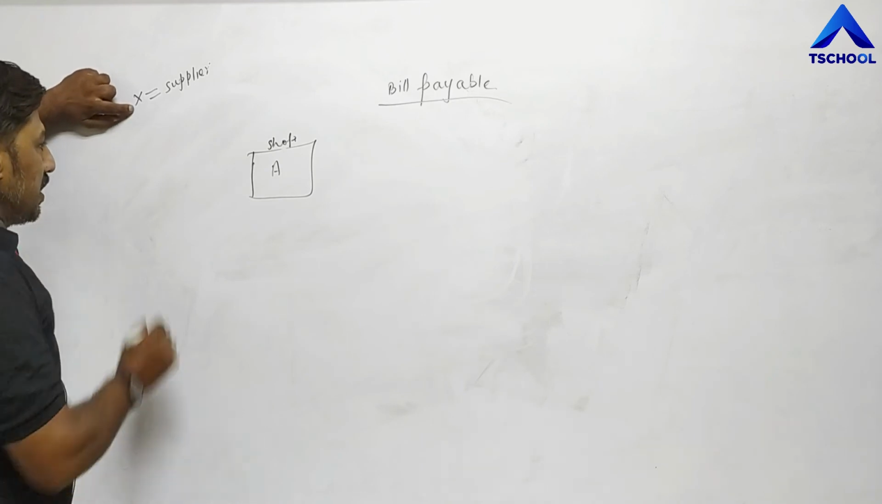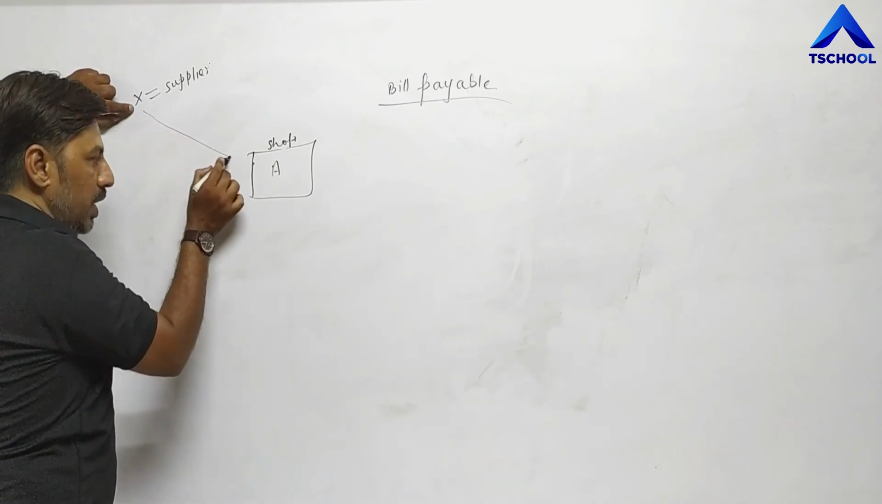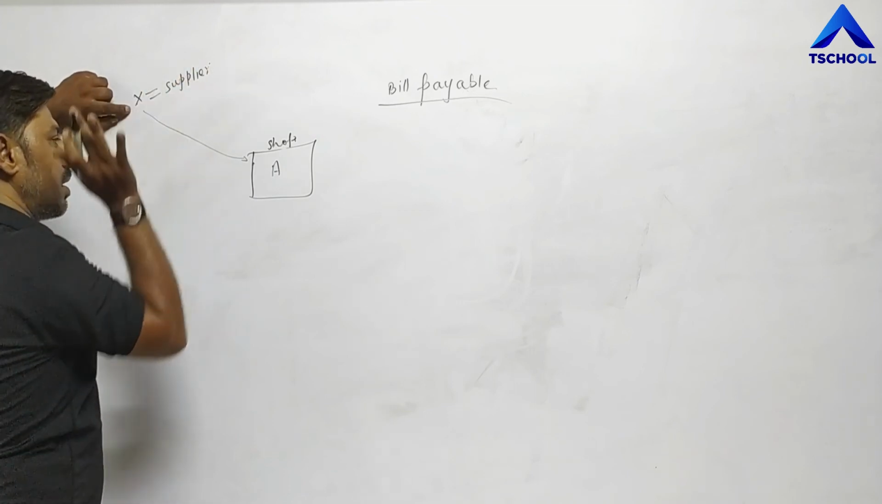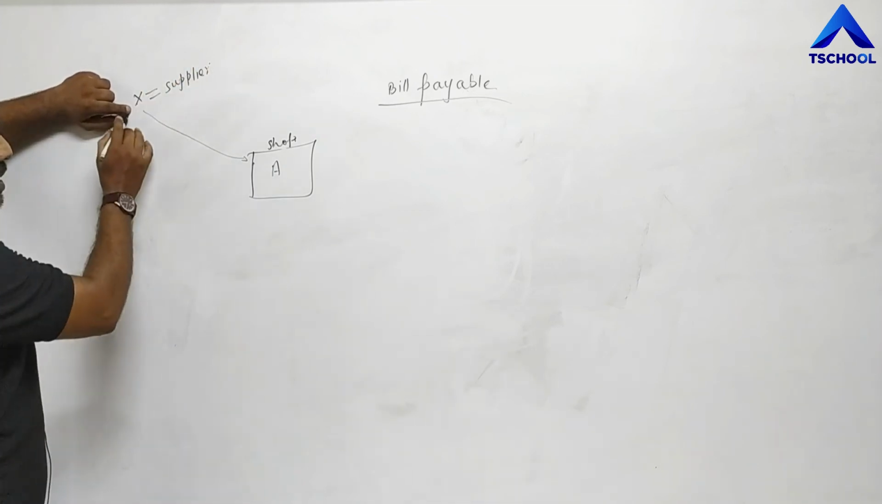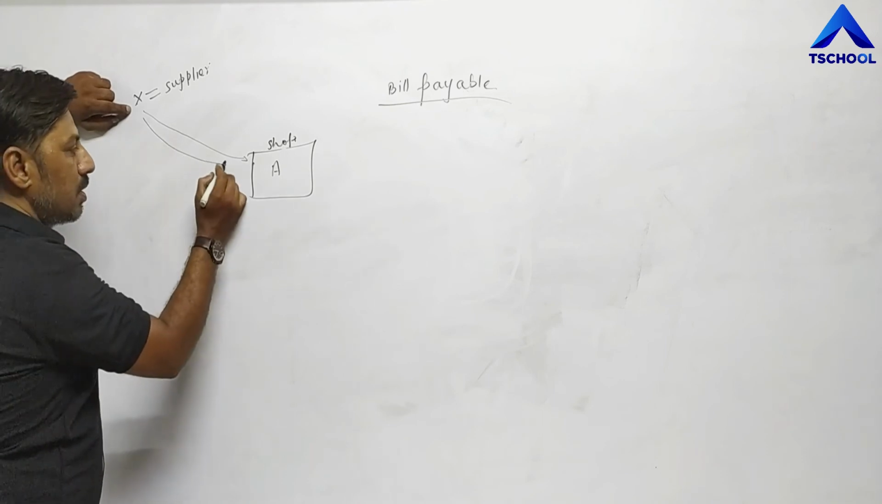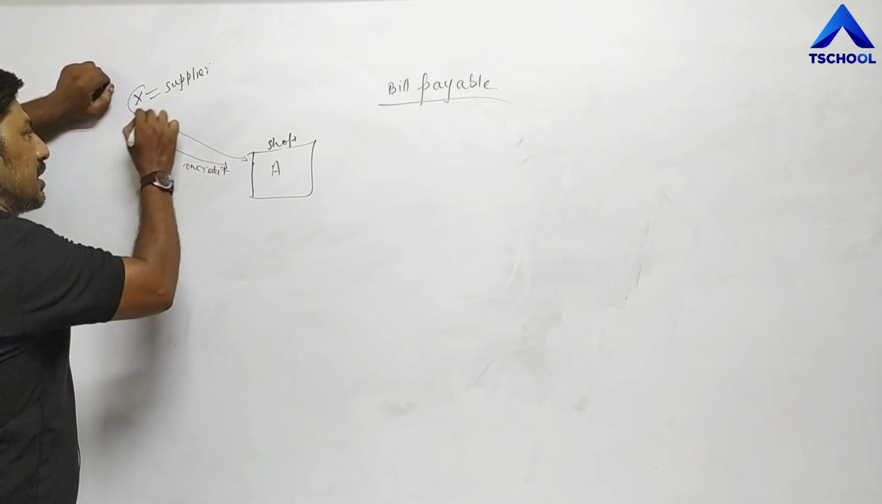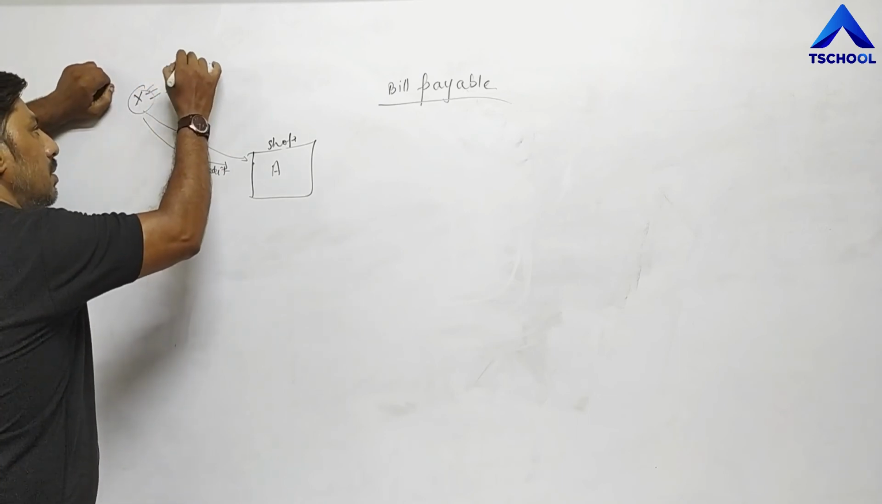If supplier X is supplying goods or selling goods to A on cash, then X is only a supplier. First condition: if X is selling goods on credit, then this X is called a creditor.